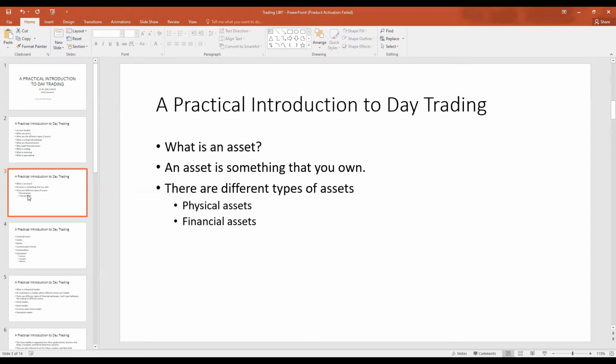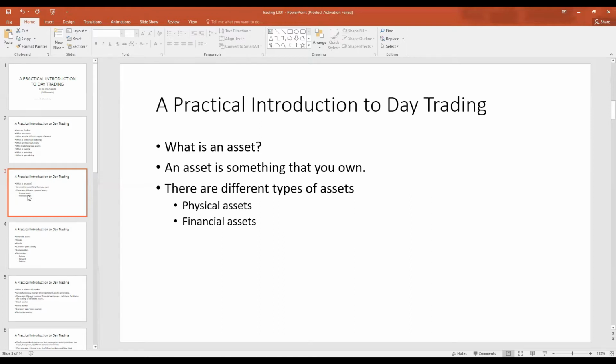Another example, the electrical equipment in a house. For example, a television, a microwave, a blender. All these things are assets. These are things that you can touch. These are things that you can own. These are assets. There are also financial assets. Financial assets are somewhat abstract in the sense that you cannot touch them, but you can own them. There are different types of financial assets.